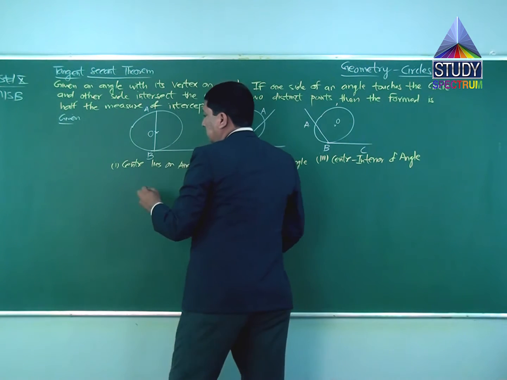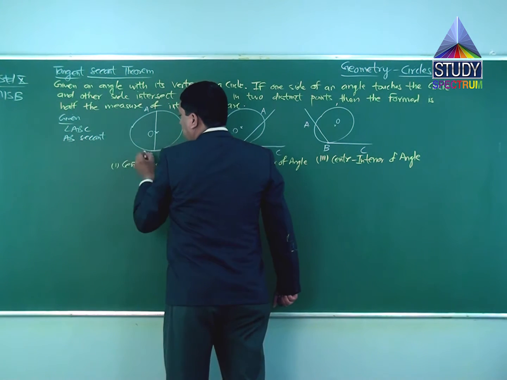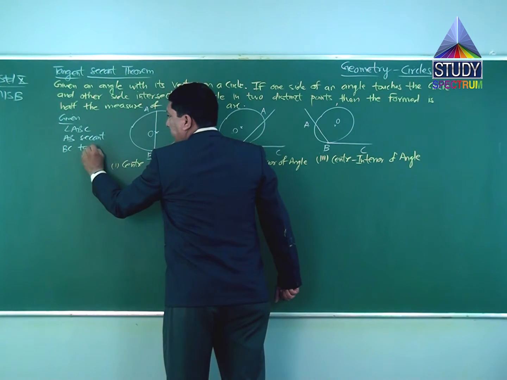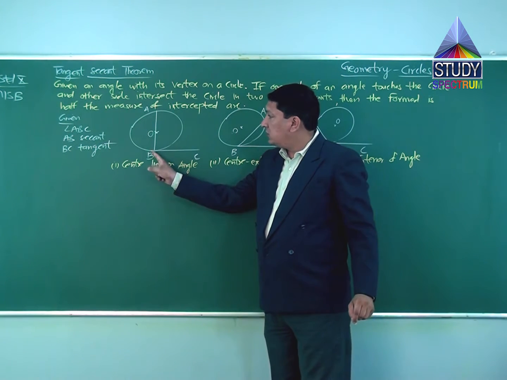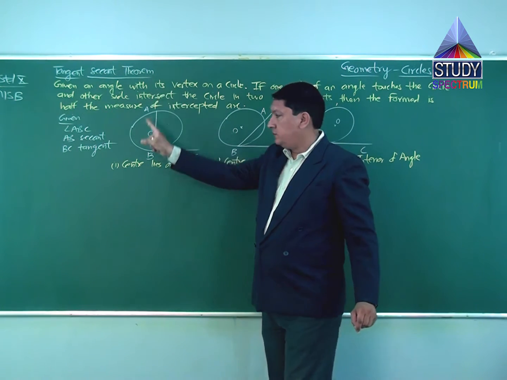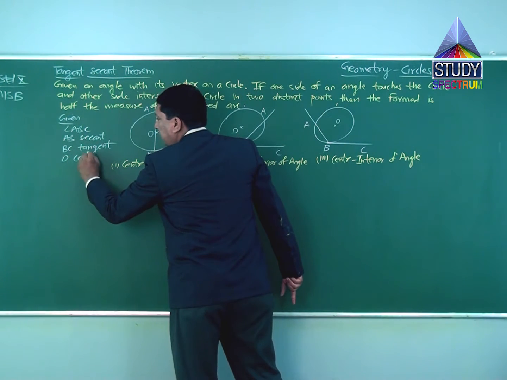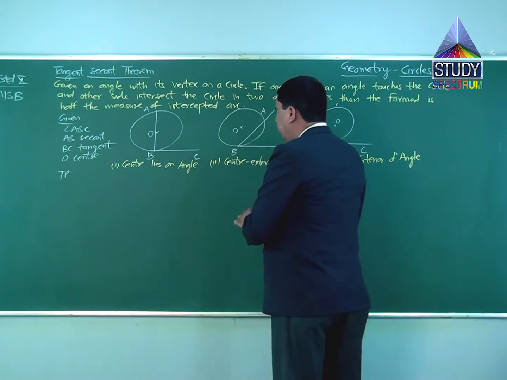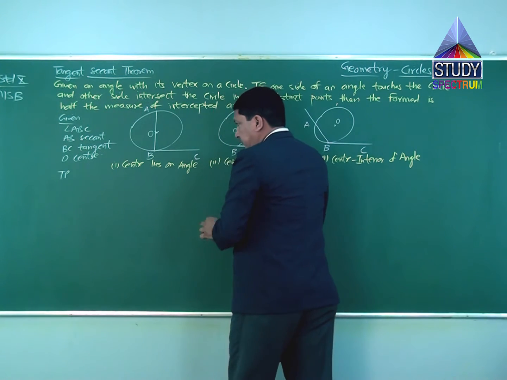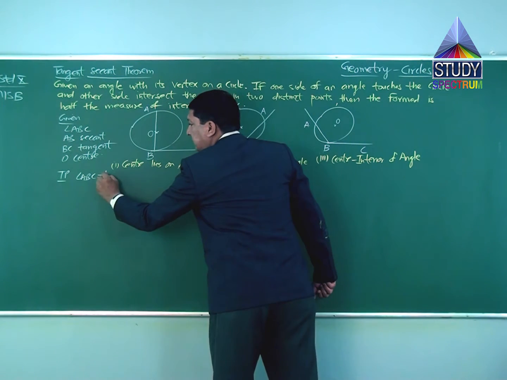So given to us, angle ABC, AB is a secant, BC is a tangent. In all three cases, AB is your secant. Why secant? Because it is passing through two points. You can go further also. And BC is touching the circle. O is the center of the circle. To prove: as per the statement, angle ABC is half of the intercepted arc.